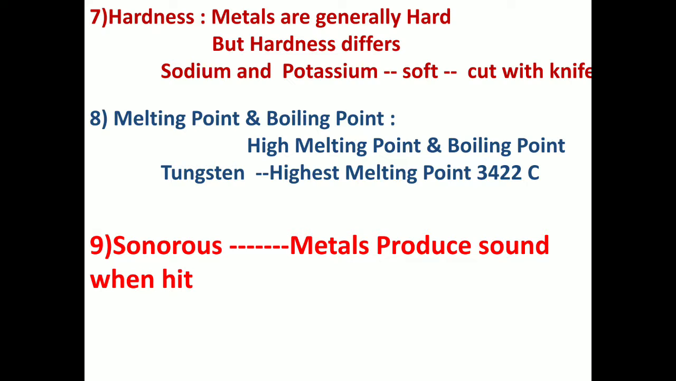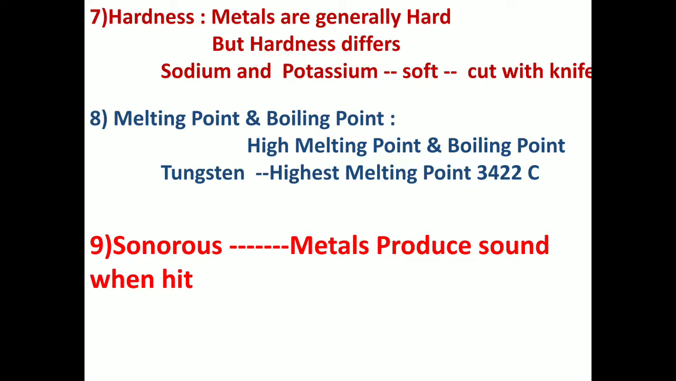Sodium and potassium are such metals that they are so soft that they can be cut with a knife. These are all extra things you have to remember, in case it is asked somewhere in name the following or fill in the blanks. Okay, so that was hardness. Next properties: melting point and boiling point.